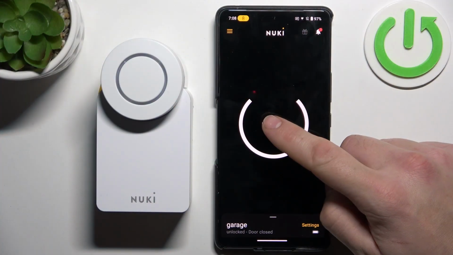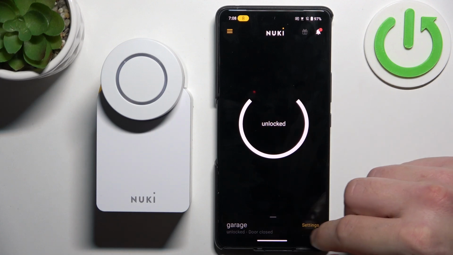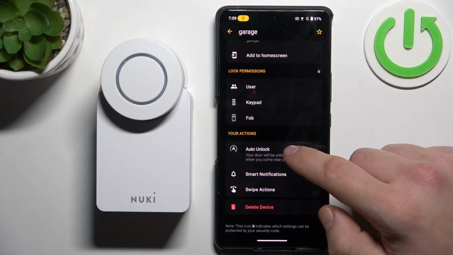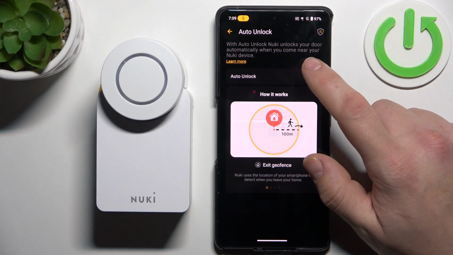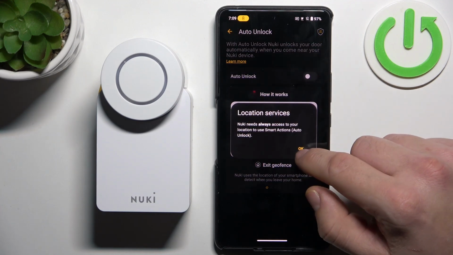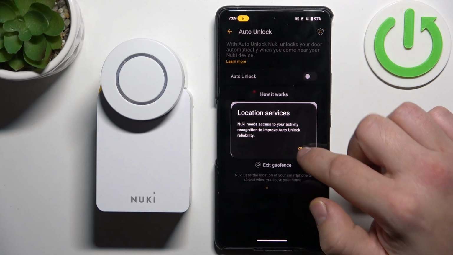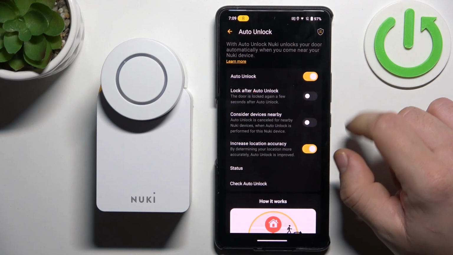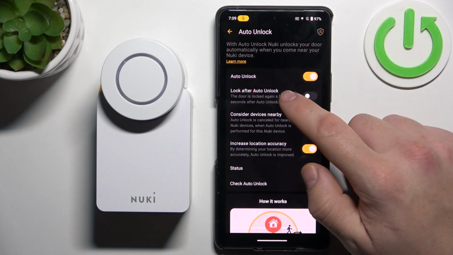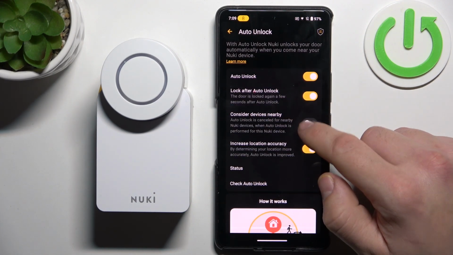In the beginning, let's go to NUKI app and go to settings. Scroll down and go to auto unlock. Switch this button to enable this function. Allow all the time, go back, allow, and here you can also enable lock after auto unlock.